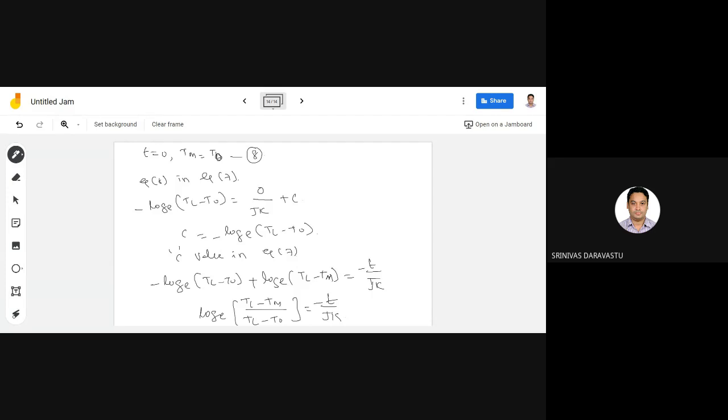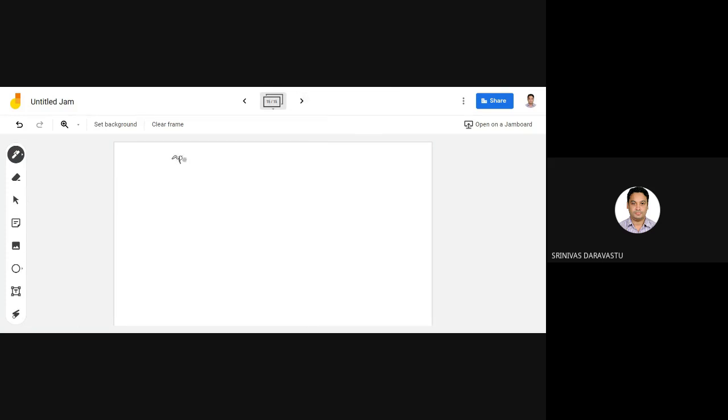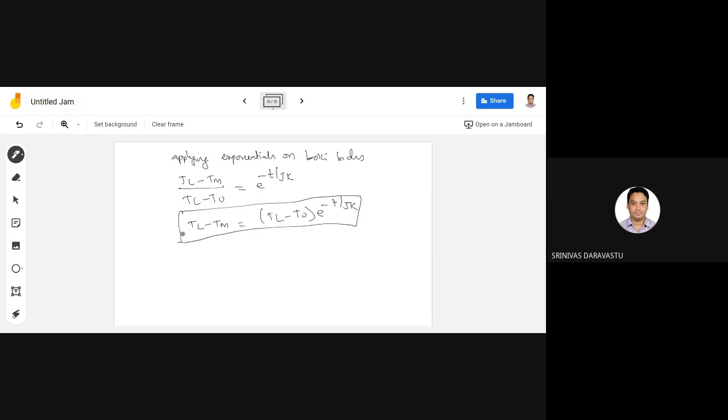Now applying exponentials on both sides, (TL minus Tm) by (TL minus T naught) equals e to the power of minus t by JK. So TL minus Tm equals (TL minus T naught) e to the power of minus t by JK. This is case 1.